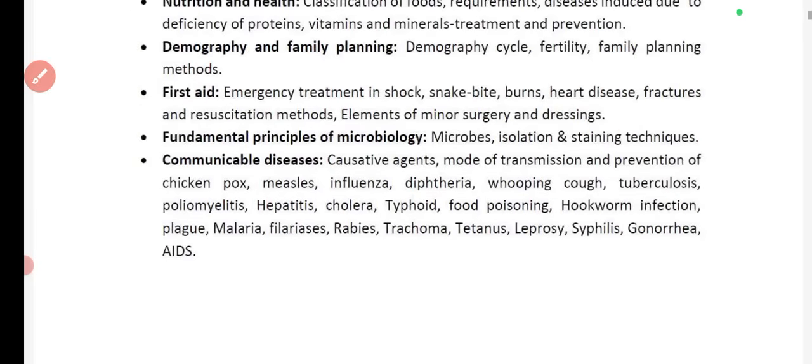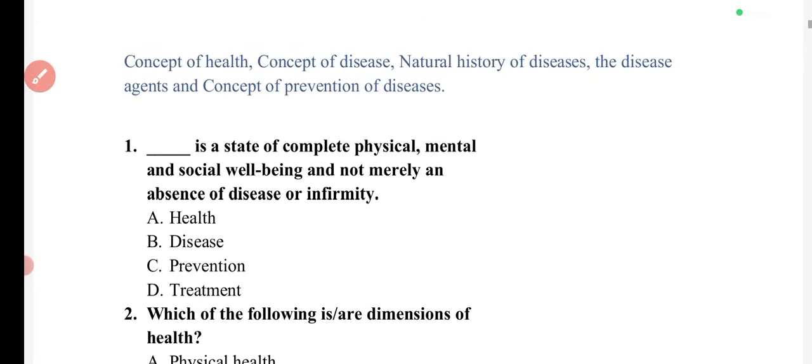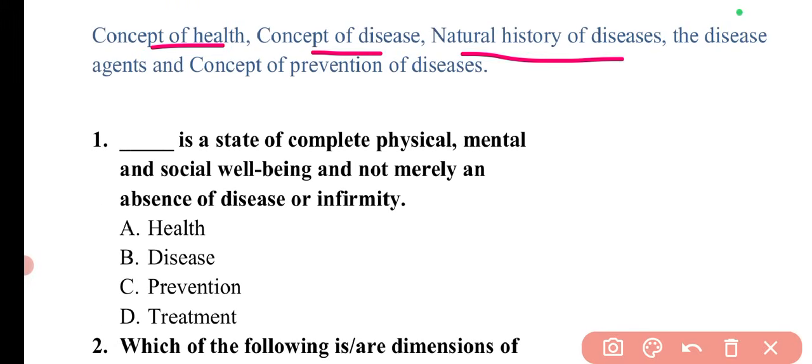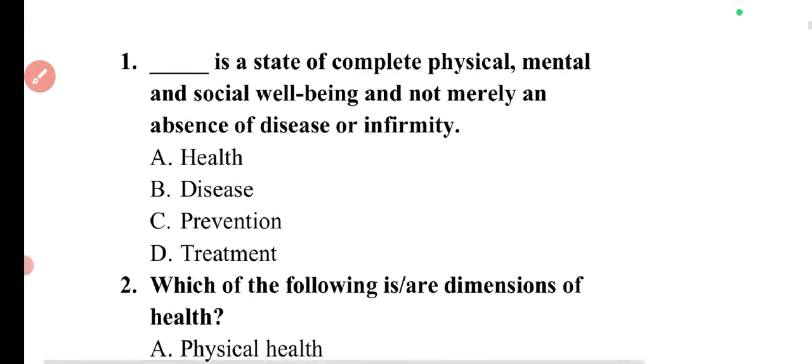So let's start with the first topic, that is the concept of health, concept of disease, natural history of diseases, disease agents, and concept of prevention of disease. Here you can find the definitions and several dimensions of health and several other topics. So let's start with the first question.